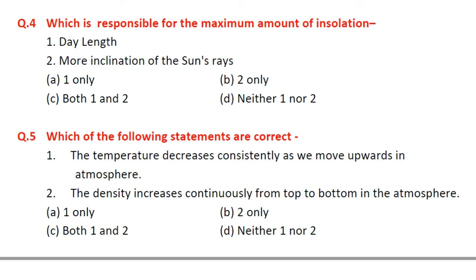The maximum length of the day is responsible for the incidence of the maximum amount of insolation, and also the greater inclination of sun rays is responsible for the maximum amount of insolation, while the lesser inclination of sun rays records the minimum amount of insolation. Insolation is the amount of solar radiation which is incident on the earth directly or indirectly, or in the atmosphere.